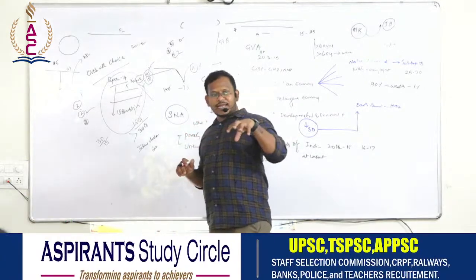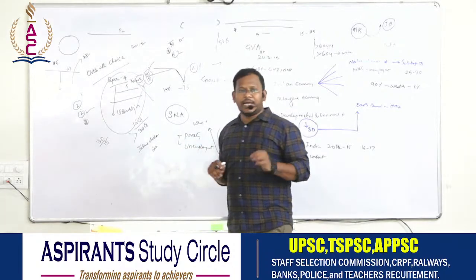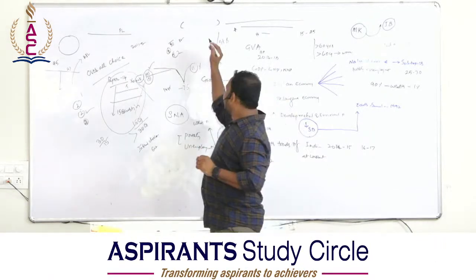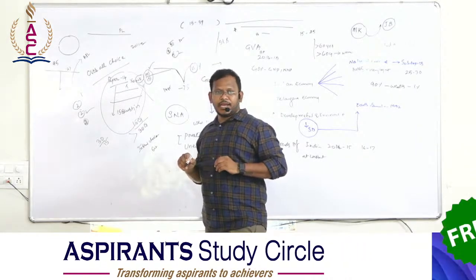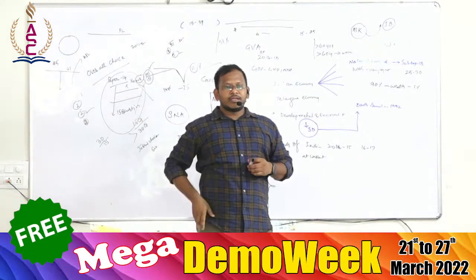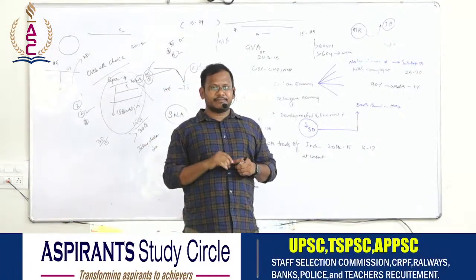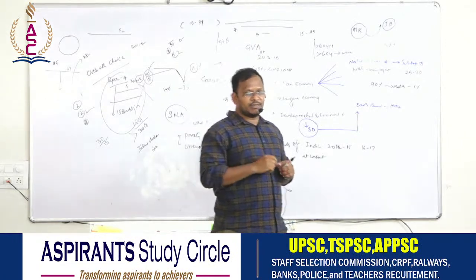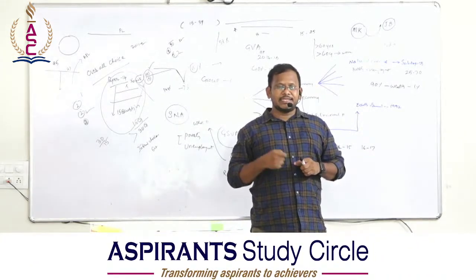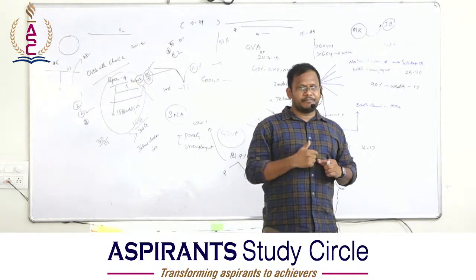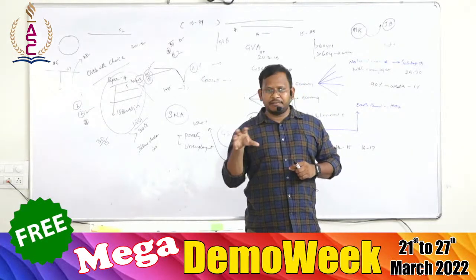See, to consider someone employed or unemployed, we need to take the labor force, which is between 15 to 59 years. That means the person who is aged between 15 to 59 years. Another question. There is a person who is 25 years old. He is not trying for a job and he didn't get any job. Can we consider him as unemployed?